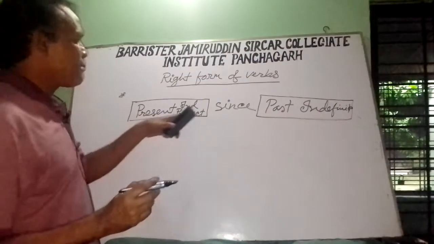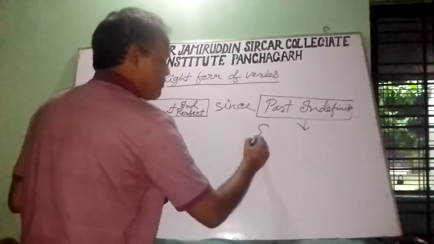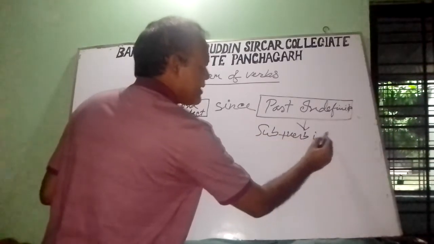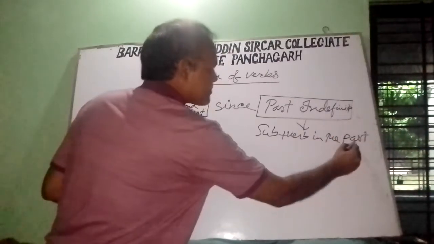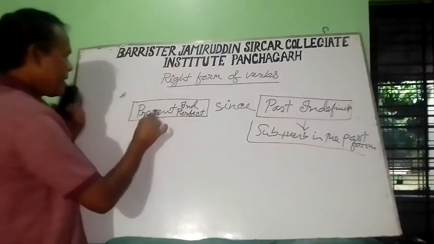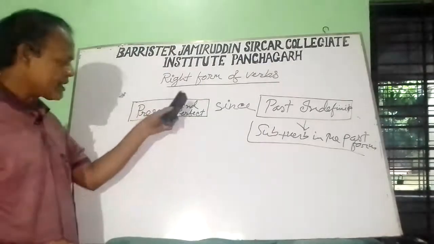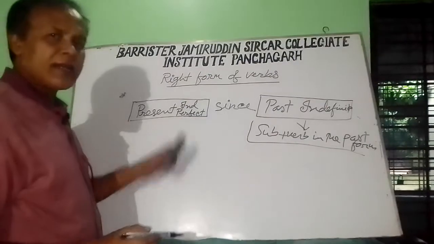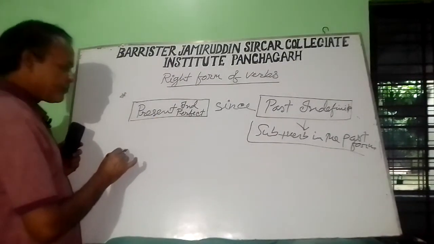We know past indefinite: subject, then verb in the past form, or VPF. And we know present indefinite: subject, verb in the present form, or s/es. Or present perfect: subject, have or has, verb in the past participle form. Let's see an example.